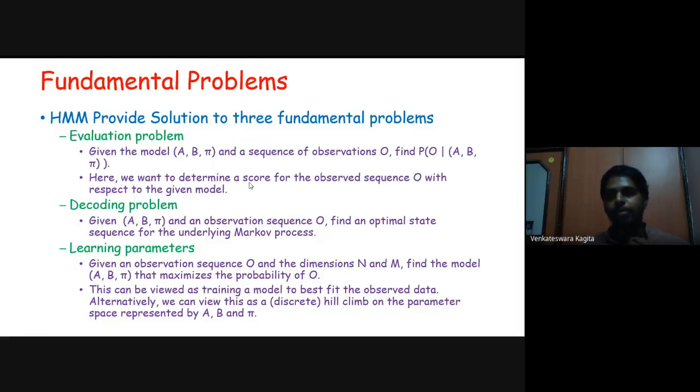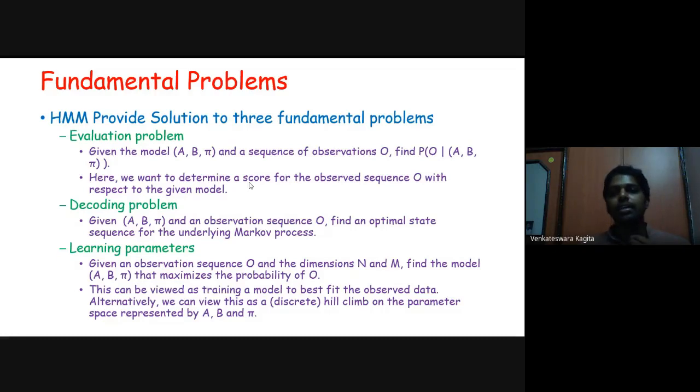Given all these probabilities, we are interested in finding the probability or likelihood of a particular sequence of observations. So here we want to determine a score for the observation sequence O with respect to a given model.